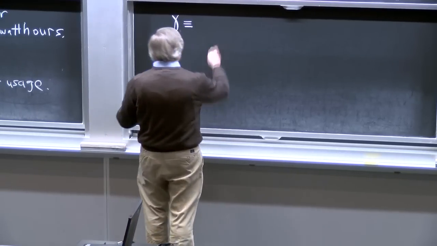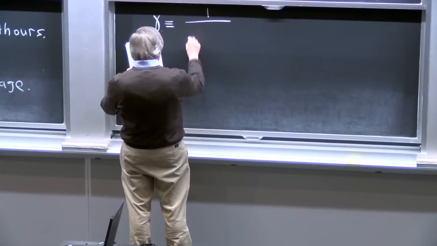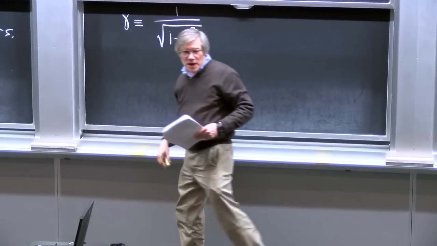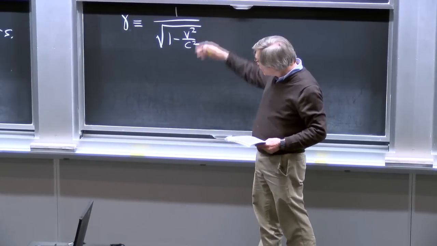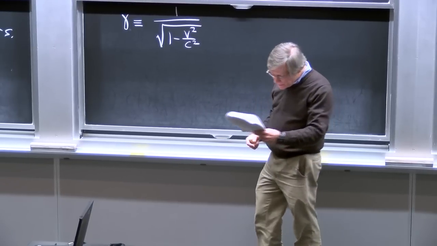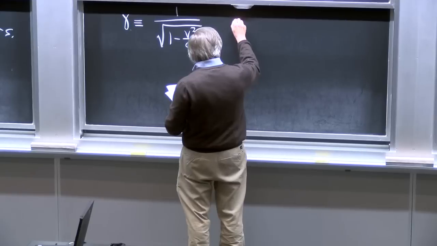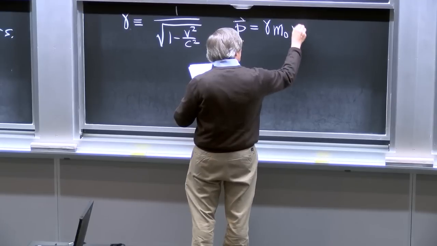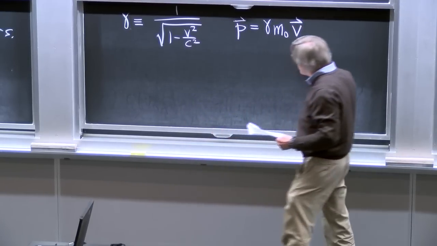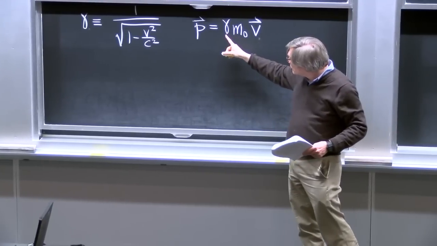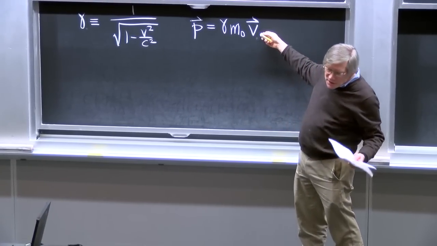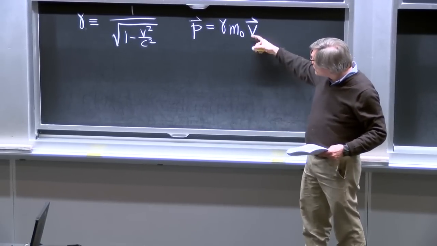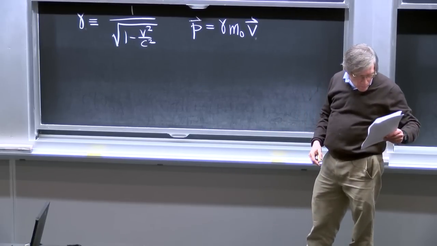So the quantity gamma is the same quantity we encountered at the beginning of the course when we talked about time dilation and Lorentz contraction. It just depends on the velocity and approaches infinity as the velocity approaches the speed of light. And the physical momentum of a particle relativistically is equal to gamma times m sub 0 times v, where v is the ordinary velocity. This is special relativity. We're not concerned with coordinate velocity versus physical velocity yet. And gamma is that factor. So the momentum is larger than what you would get a la Newton.